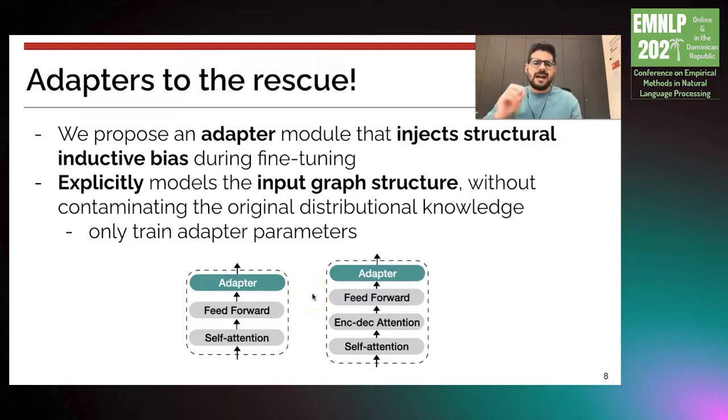So in a nutshell, adapters are sublayers that you add in each of the layers of a pre-trained language model, in both the encoder and decoder. And in our case, we add this adapter sublayer after the feed-forward sublayer of an encoder layer, and also after the feed-forward sublayer of the decoder layer of a pre-trained language model. And after we do that, we train the adapter parameters, while we freeze the other parameters of the pre-trained language model.